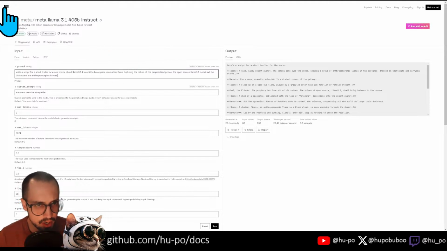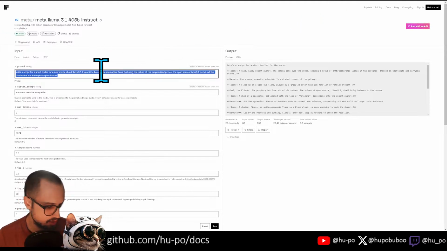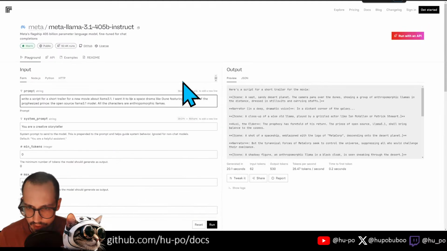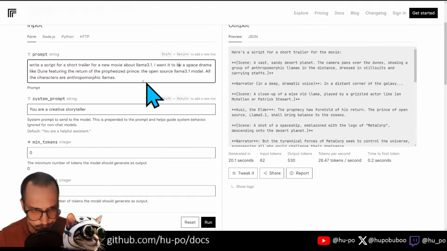So I have here Replicate. Replicate is basically like a Hugging Face, and they already have the Meta Llama 3.1 405B instruct, so we can go ahead and do that. And I thought, why don't we theme this around that? So I gave it: write a script for a short trailer for a new movie about Llama 3.1. I want it to be a space drama like Dune, featuring the return of the prophesized prince, the open source Llama 3.1 model. All characters are anthropomorphic llamas, so we're going to see if we can do something interesting.